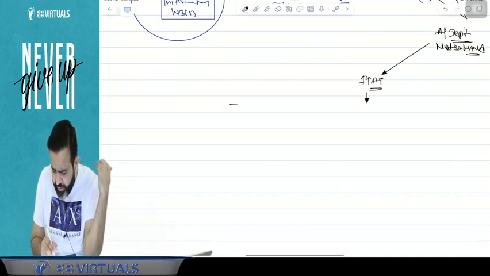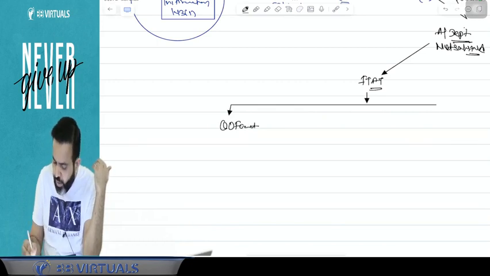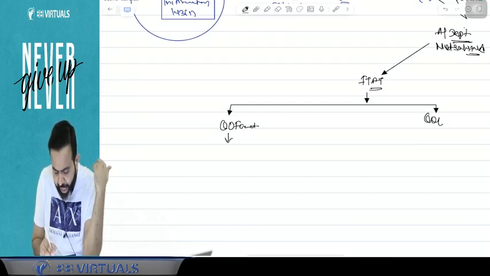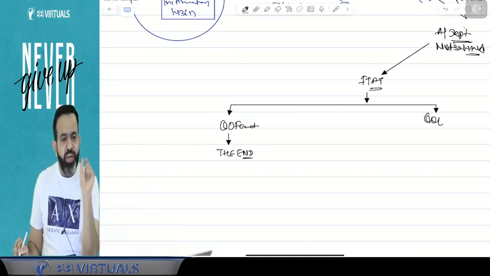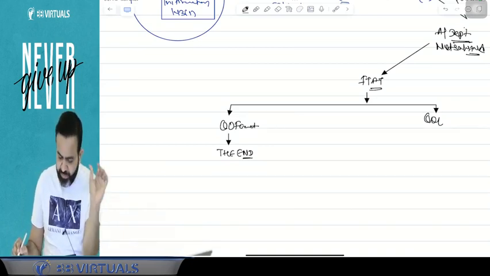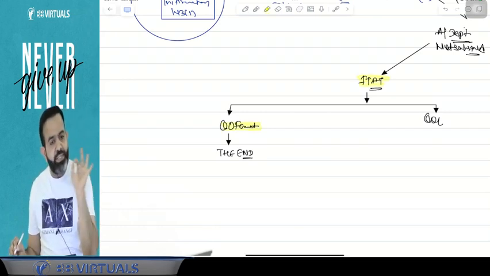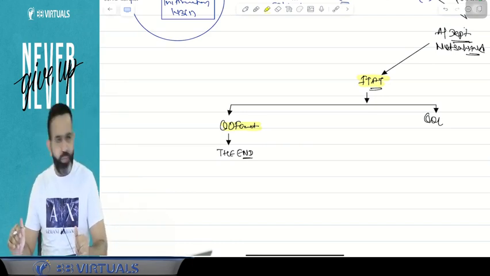Now guys, suppose ITAT gave the judgment. In the ITAT order, there may be a question of fact or a question of law. If there is a question of fact, then the ITAT order is the last order, or you can say that is the end. So if there is a question of fact, ITAT is the last fact finding authority. You cannot appeal to the High Court or Supreme Court.